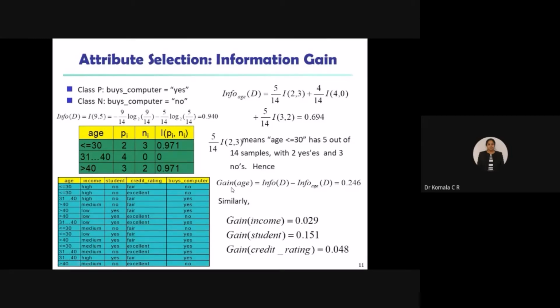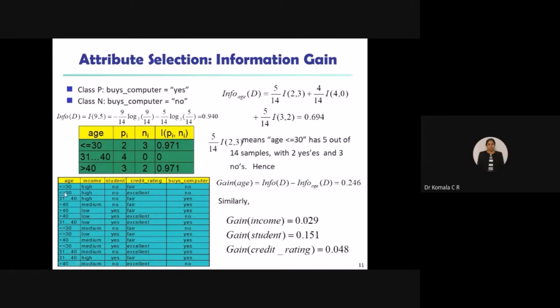When you evaluate the gain of age, in the same way when you evaluate the gain of income, you do the analysis on the second column and the last one. Same way gain of student, third one with respect to the last. Gain of credit rating, again credit rating data, excellent and fair, with respect to the last. So that is how you can do it one by one. Coming back to age, I want to complete the analysis of the gain of age.